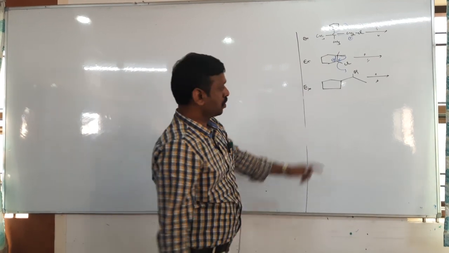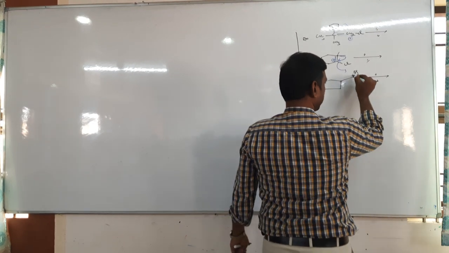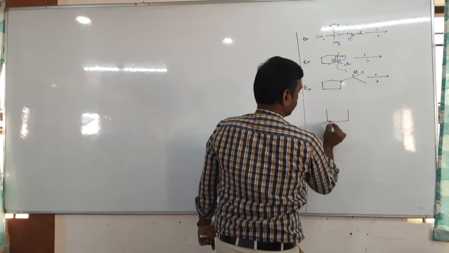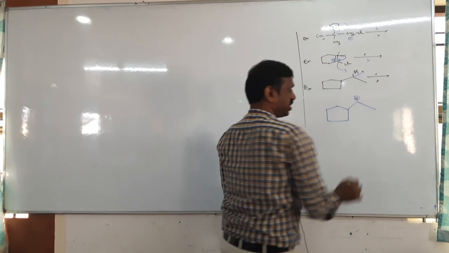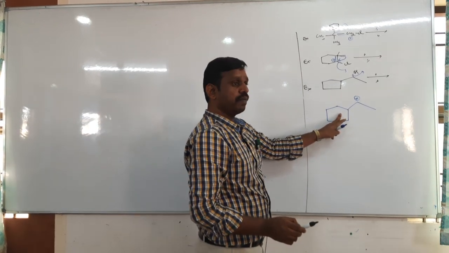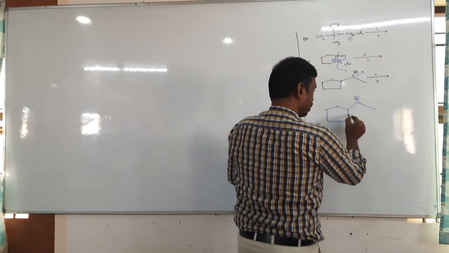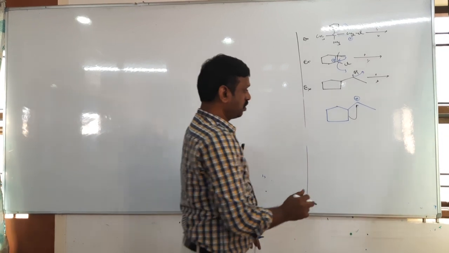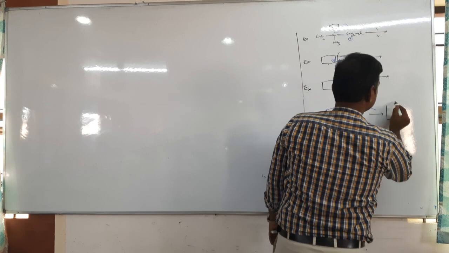Understand? Next, ring expansion, remove the Br minus. There is a secondary carbocation, but it is a 5-membered ring. Adjacent to a 5-membered ring, if there is a carbocation, then ring expansion takes place. So due to ring expansion, what do you get?